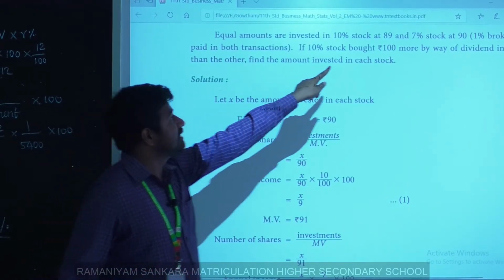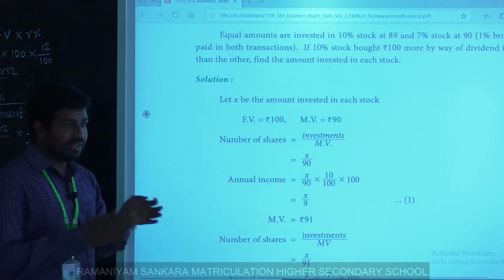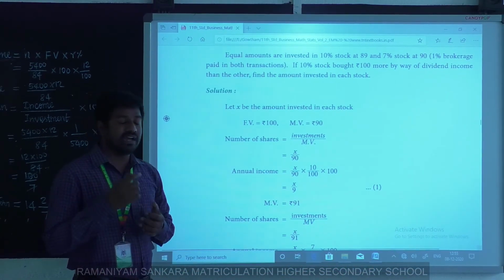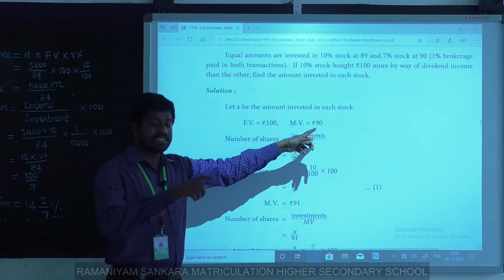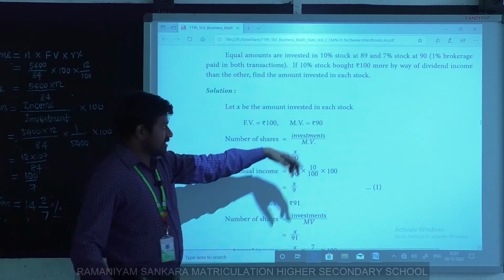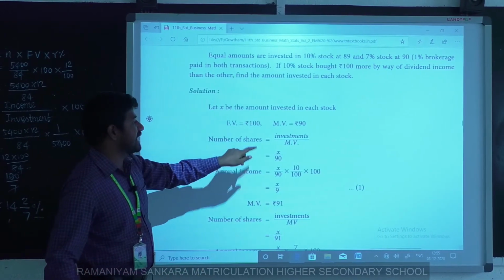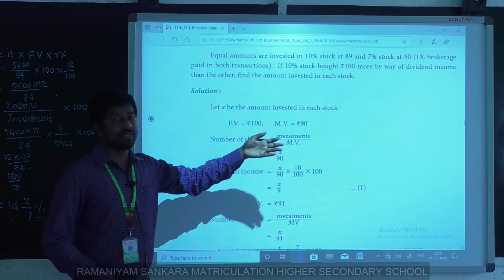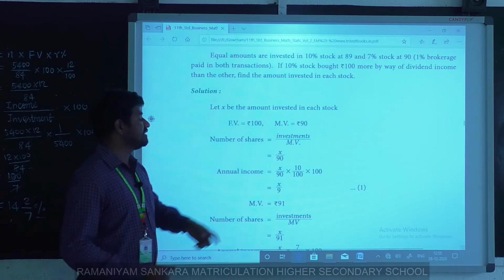Market value is 89, but 1% brokerage is given when we purchase a stock or share. At that time we have to add brokerage, so market value equals rupees 89 plus 1, which equals 90. Here 90 is given directly. Next, number of shares equals investment by market value. Here investment is X, market value is 90.